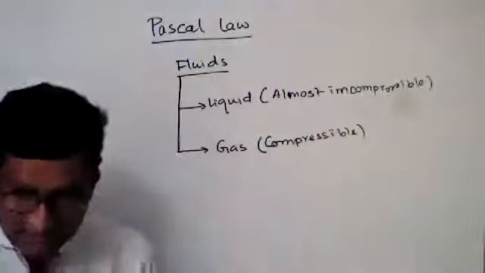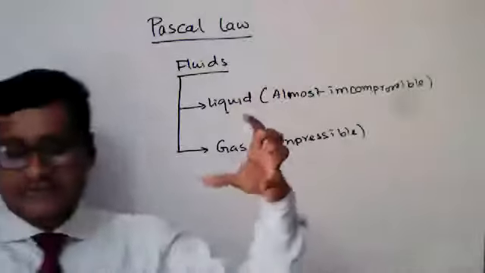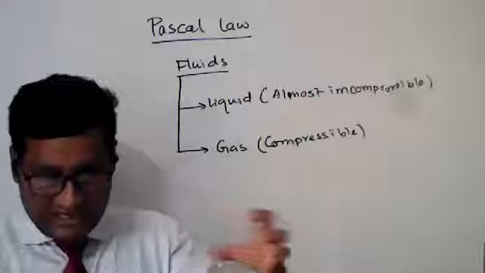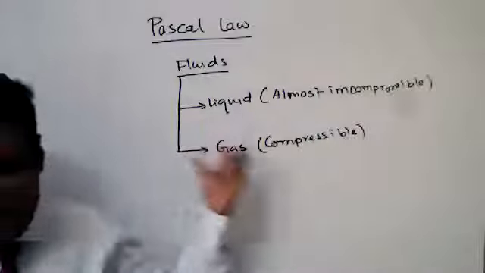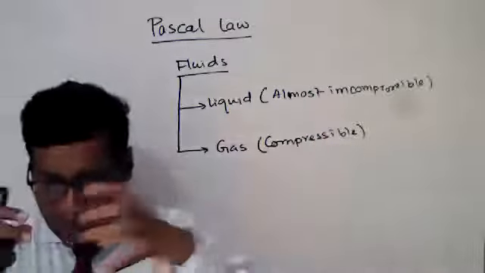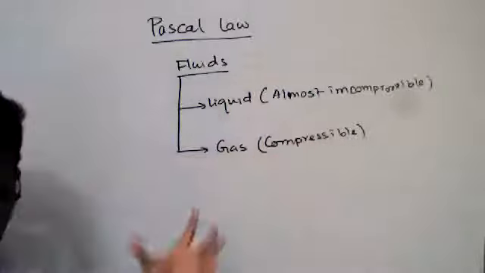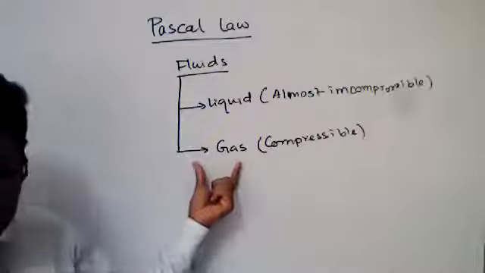Compressible means if you apply force, the system is compressed. If a balloon is filled by gas and you apply force or pressure, the balloon is compressed. So the gas is compressible.